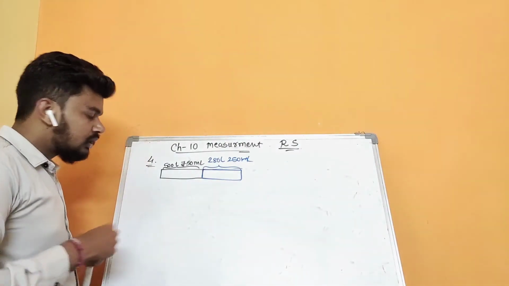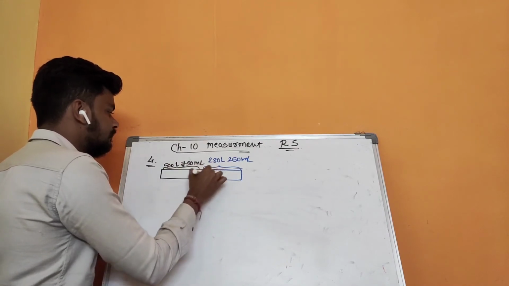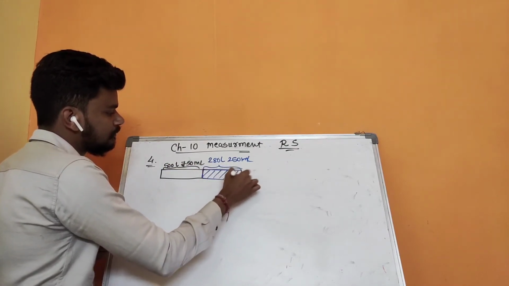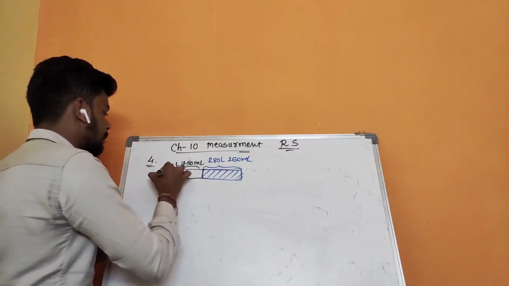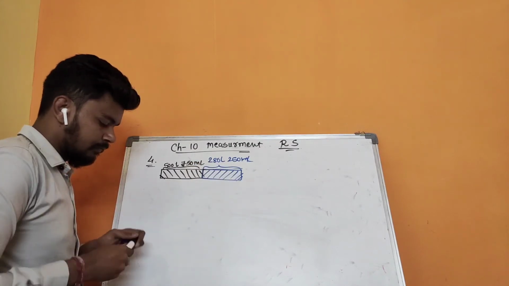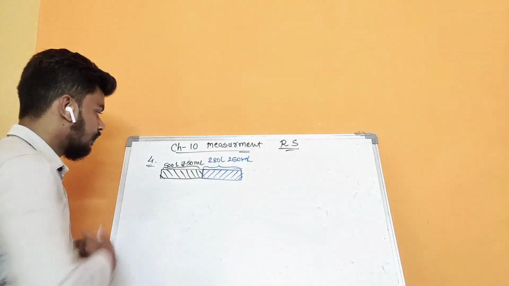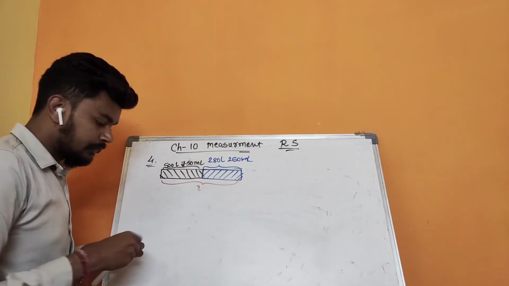Okay, so the total we have to find, meaning the addition of both of these.